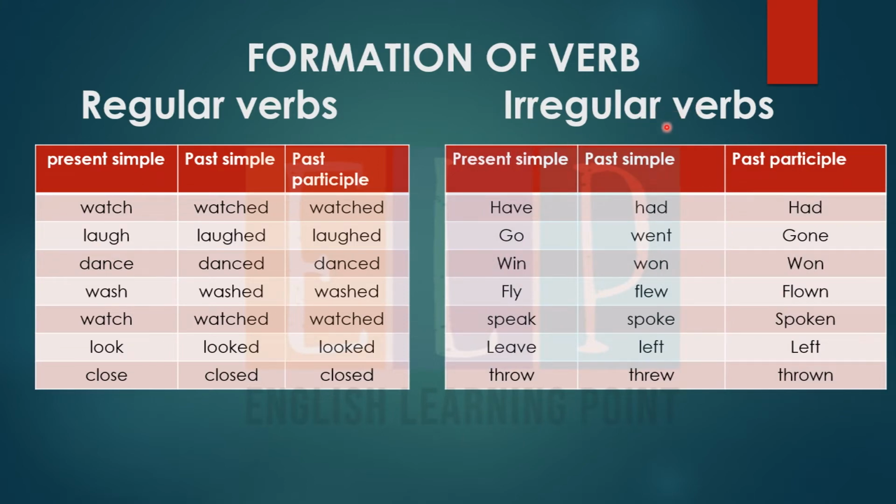And irregular verbs are those which change their form completely, like have, had, had, go, went, gone, win, won, won, fly, flew, flown, speak, spoken, leave, left, left, throw, threw, thrown. So these all are the irregular verbs.